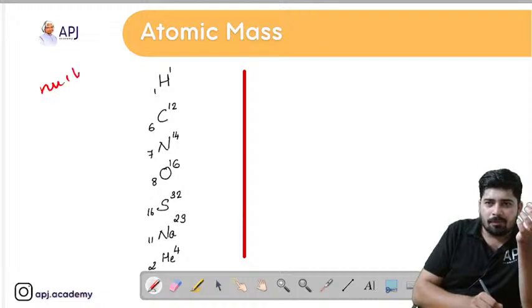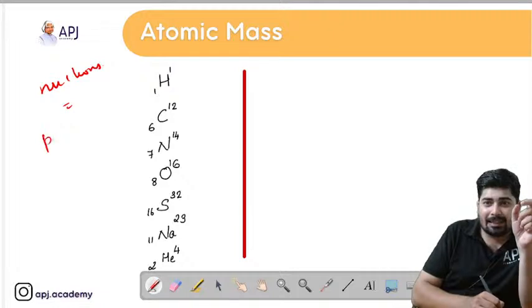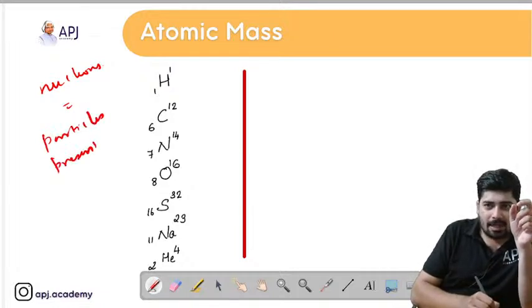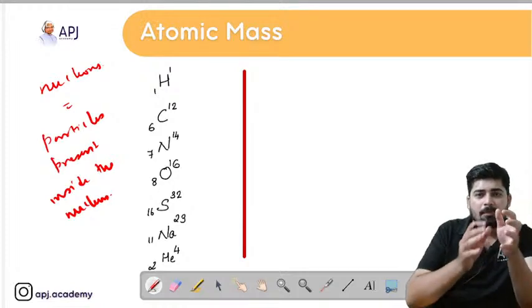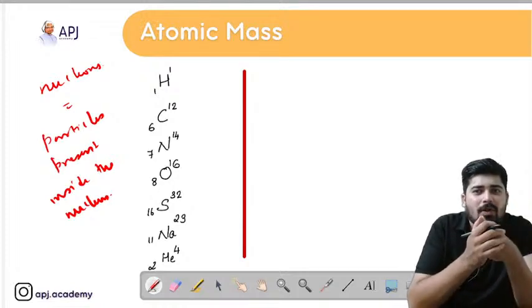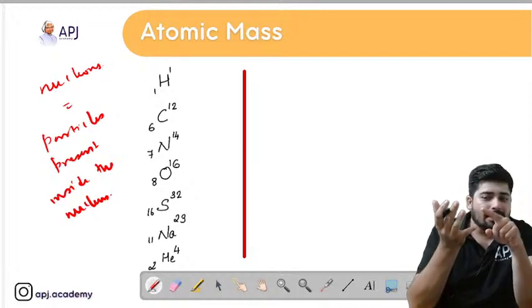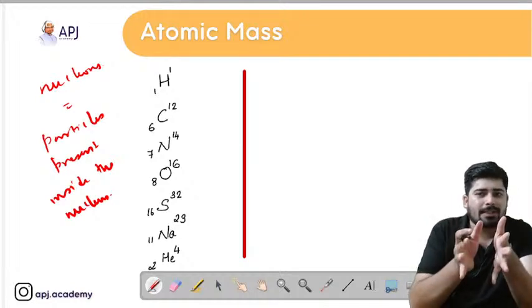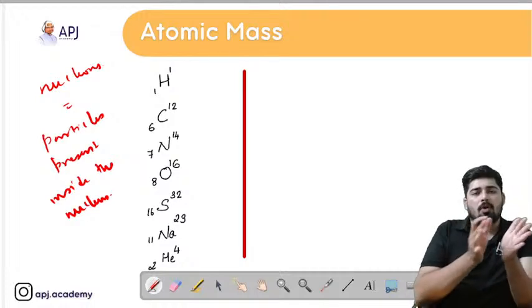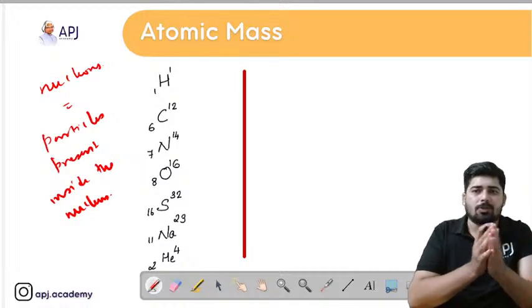Nucleons means the particles present inside the nucleus. What are the particles present inside the nucleus? We know that protons and neutrons are present inside the nucleus. So we call protons and neutrons together as nucleons.